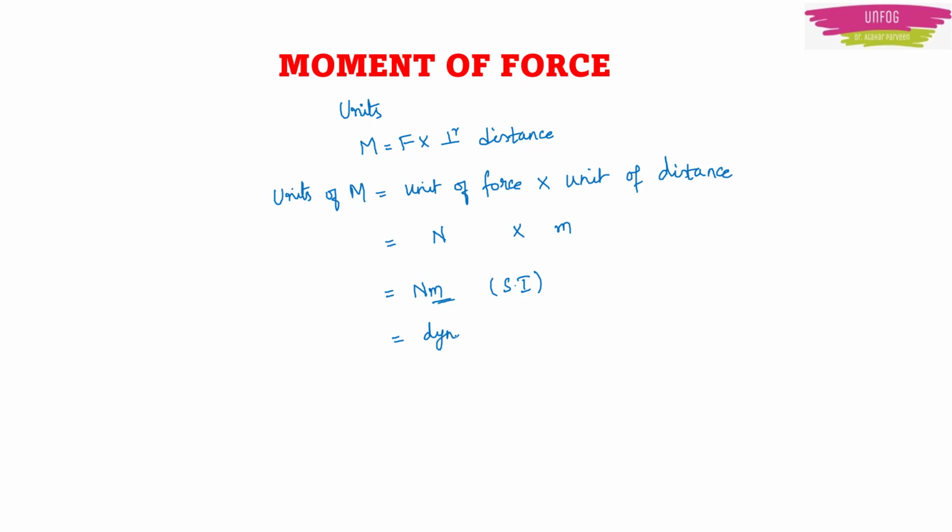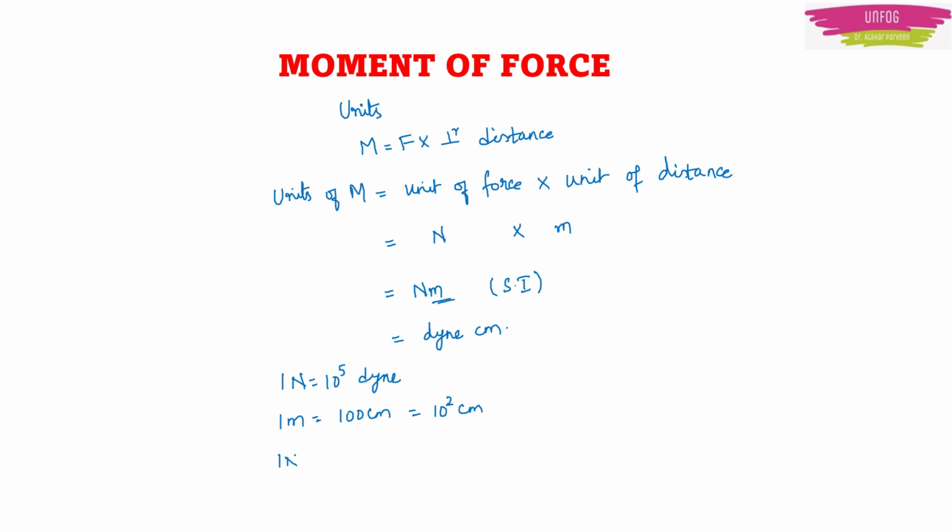In the CGS system, it will be dyne centimeter. Now how are these both units related together? We know that 1 Newton is equal to 10^5 dynes, and 1 meter is equal to 100 centimeters, which can also be written as 10^2 centimeters.